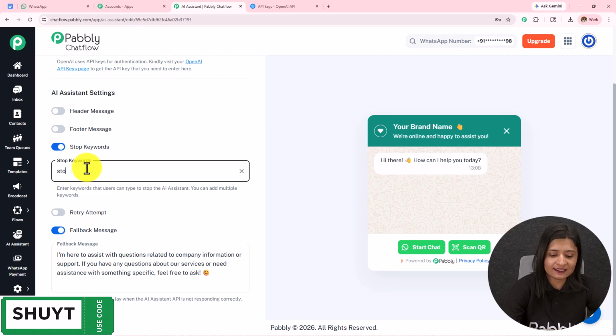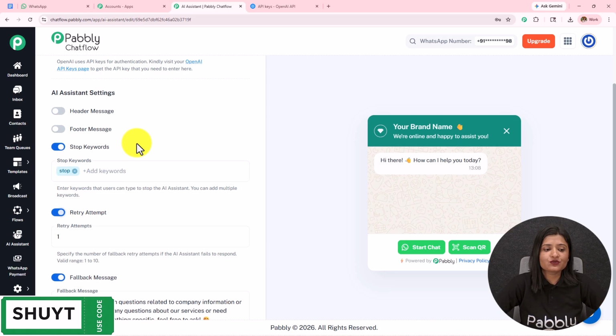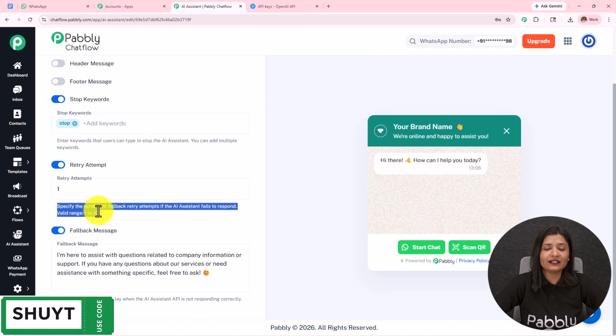How can you add this? Simply write the keyword and press enter. In this manner, you have entered this stop keyword. Then we have this retry attempt. So the number of attempts which is given to the AI agent to answer a query, when it fails to respond to any query, is this retry attempt. The valid range is 1 to 10.